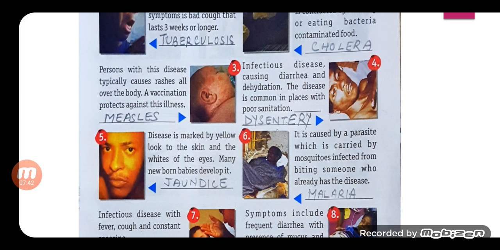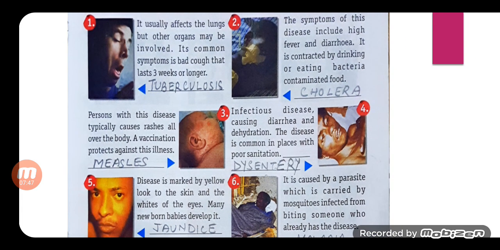Again, identify the following infectious diseases. Take help from the help box. Children, a description has been given to you. You have to read it carefully, then write the answer. Number 1: it usually affects the lungs but other organs may be involved. Its common symptom is a bad cough that lasts 3 weeks or longer. Children, we generally get a cough and cold, but this one remains for 3 weeks or longer. And the answer is tuberculosis.